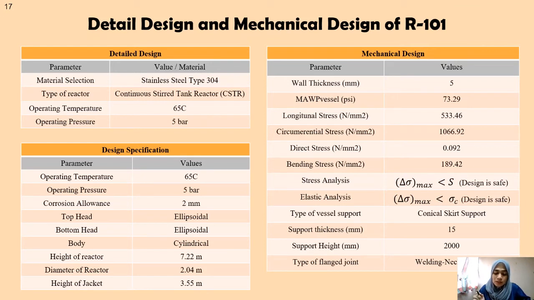The type of pressure support used is a conical skirt support with a thickness of 15 mm and a height of 2000 mm. The type of flange used is the welding neck flange.